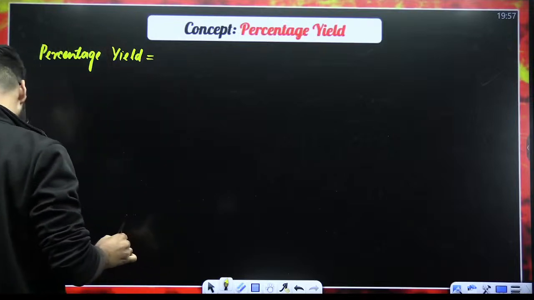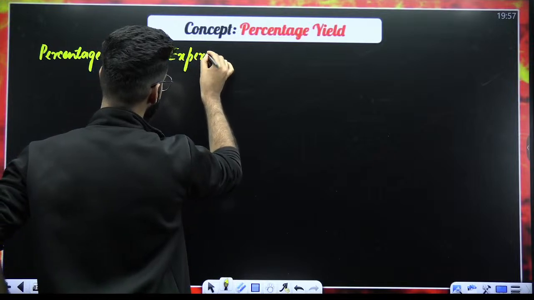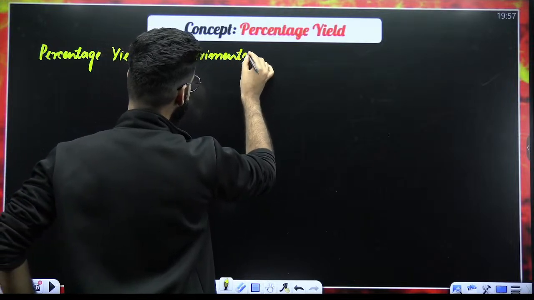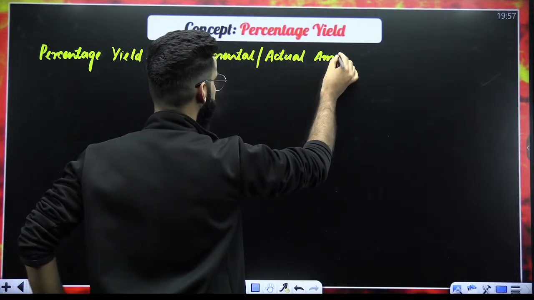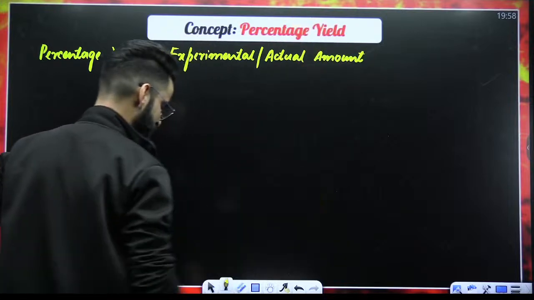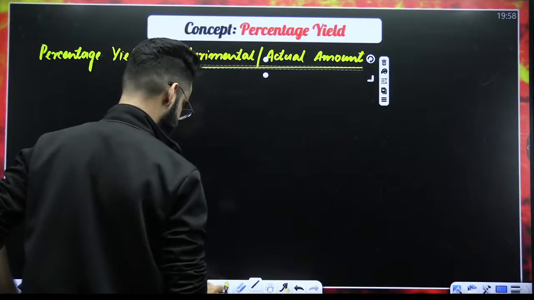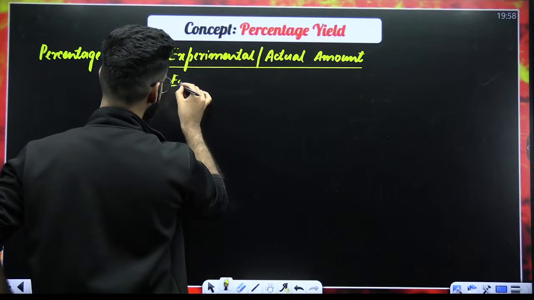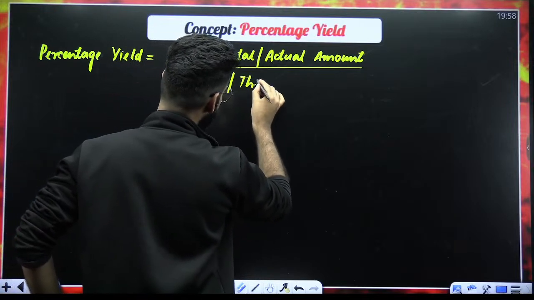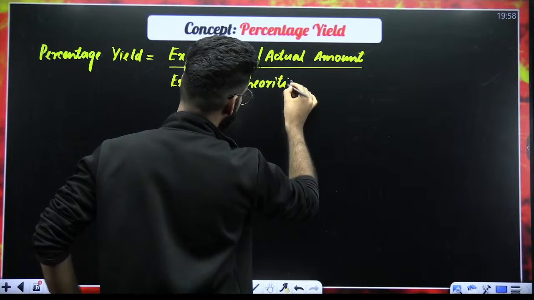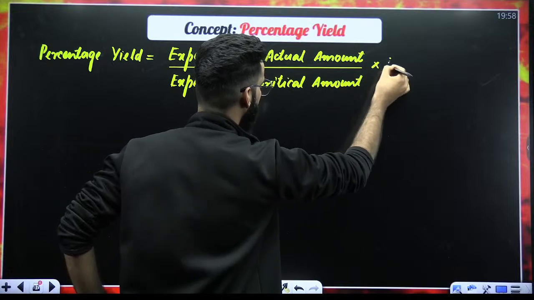Percentage yield is always equal to experimental or the actual amount, divided by expected or the theoretical amount, multiplied by 100.